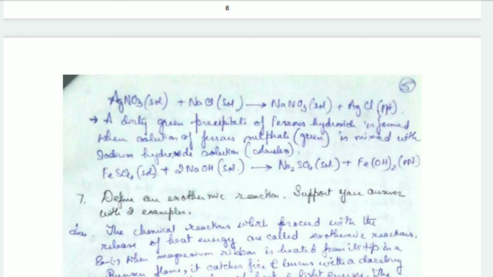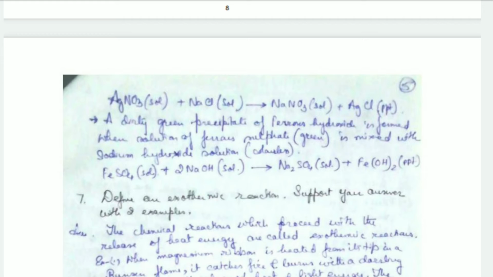Then another example, a dirty green precipitate of ferrous hydroxide is formed when a solution of ferrous sulfate, that's green in color, is mixed with sodium hydroxide solution, that's colorless. So both the things are in solution, that is ferrous sulfate and sodium hydroxide. One, ferrous sulfate, is green in color, whereas sodium hydroxide is colorless.